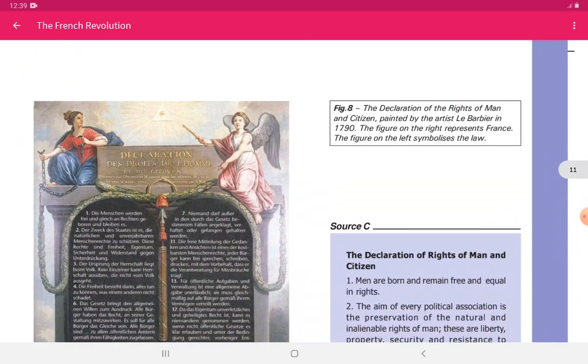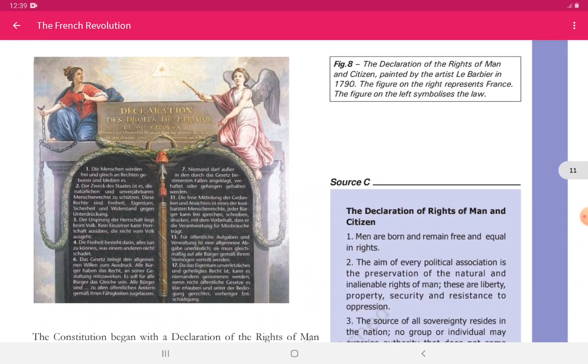Now you can see over here this figure 8, the Declaration of Rights of Man and Citizen, painted by the artist Le Barbier in 1790. Now it is in French language. Actually here all the rights of man that were to be published were published in this. The figure on the right represents France. The figure on the left symbolizes the law.